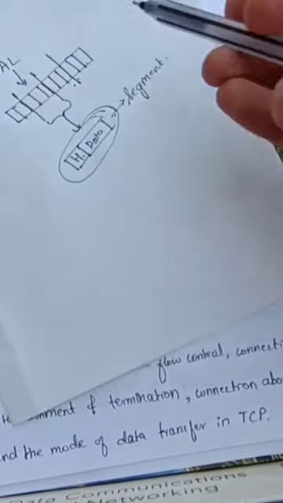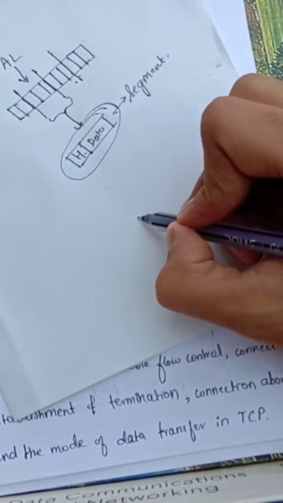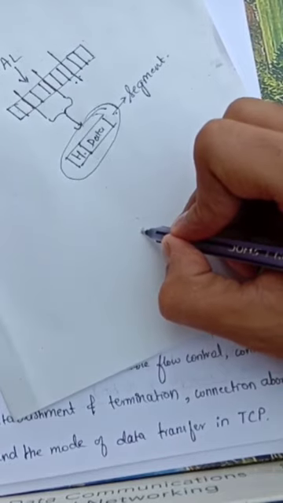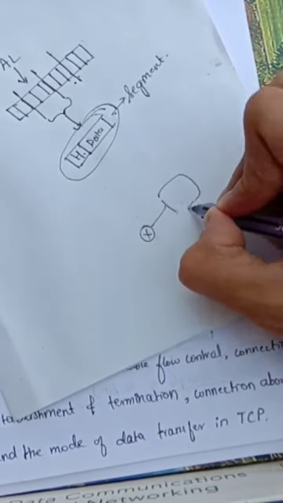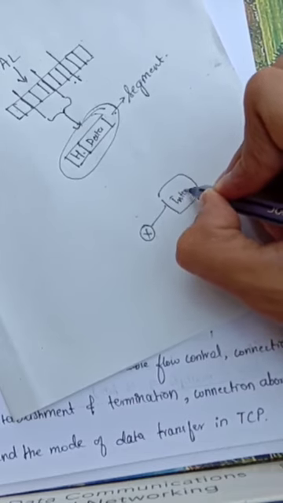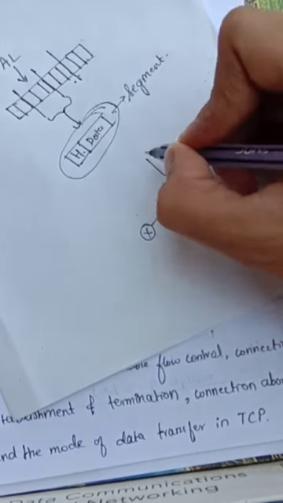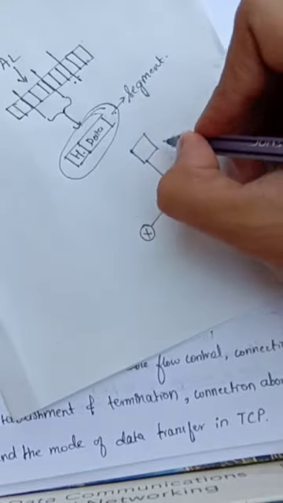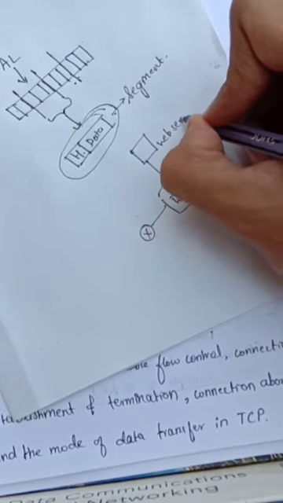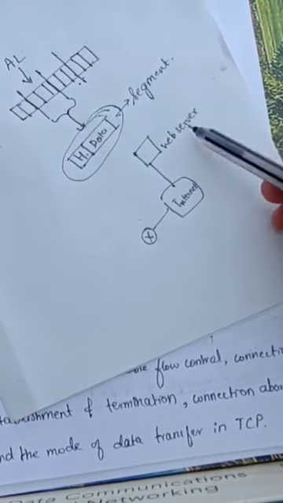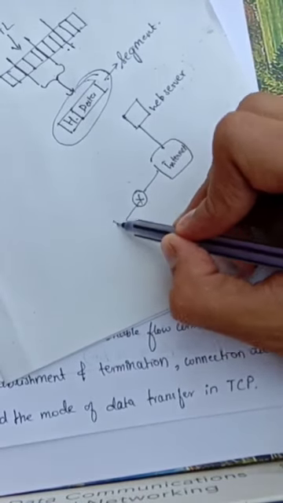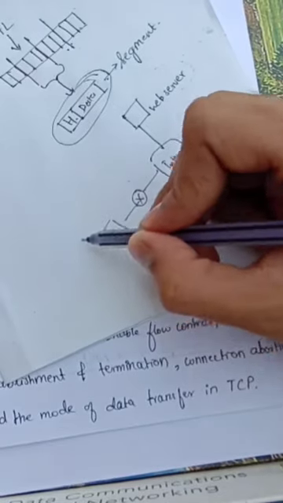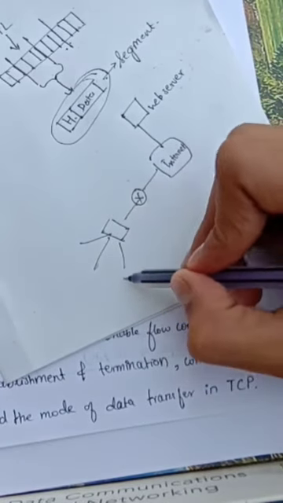In the communication network, there are so many devices connected. There may be a router that is connected to the internet, which is in turn connected to a web server. For example, we take it as a web server. This router is again connected to a LAN. This LAN is connected to three hosts, say A, B, and C.